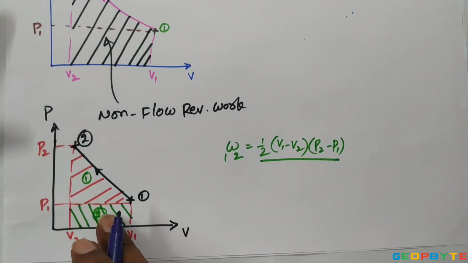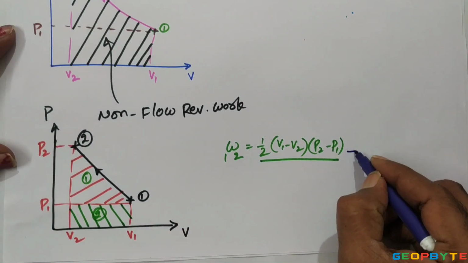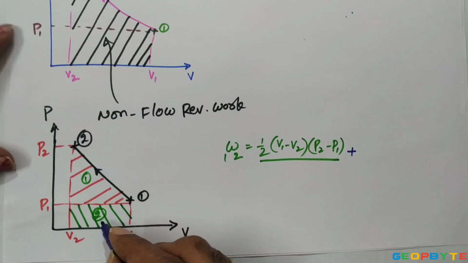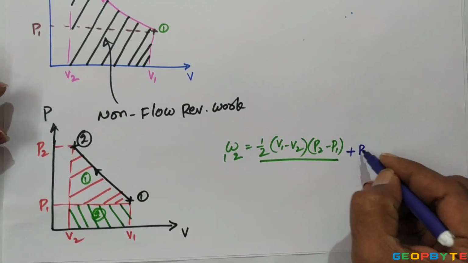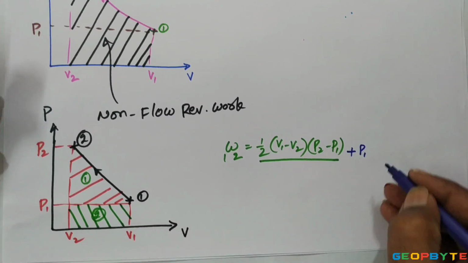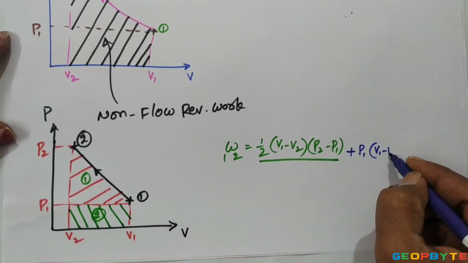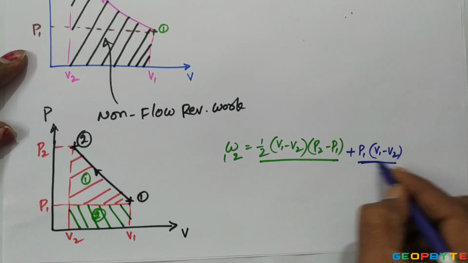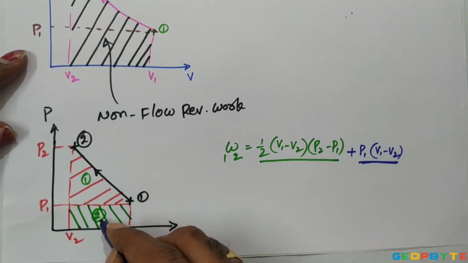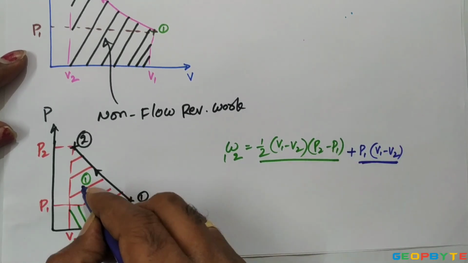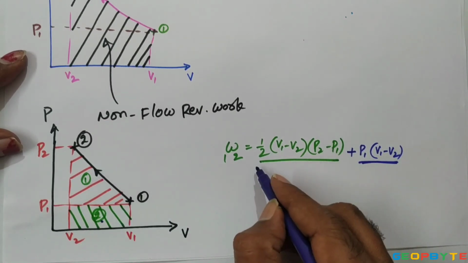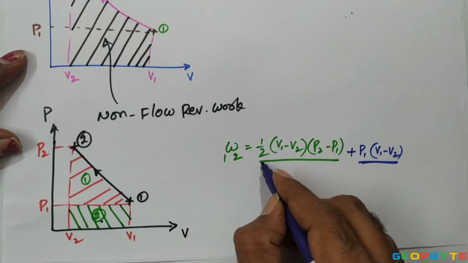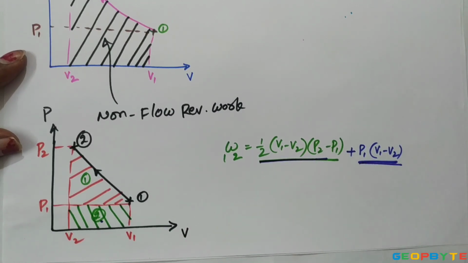Similarly, the rectangle area equals breadth multiplied by depth. Depth is P1 here and breadth is V1 minus V2. So this part covers this area and this part covers that area. Therefore, the work for 1 to 2 in this case is the area of the triangle plus the area of the rectangle.